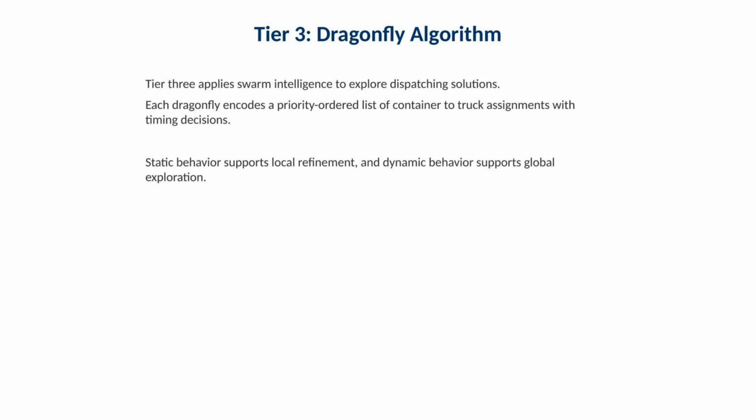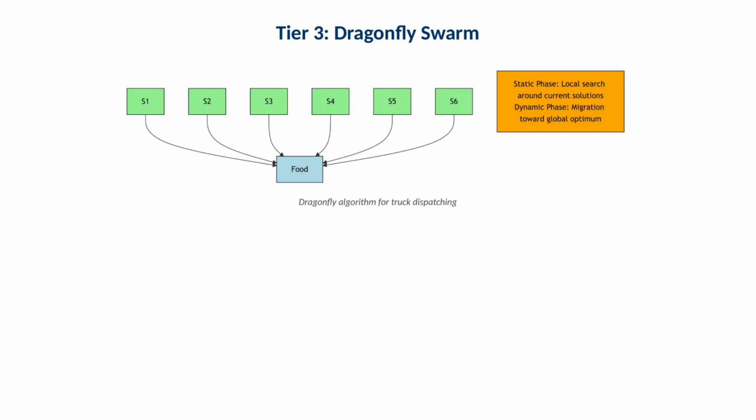Tier 3 uses swarm intelligence to explore dispatching solutions. Each Dragonfly encodes a priority-ordered list of container-to-truck assignments with timing decisions. Static behavior supports local refinement, and dynamic behavior supports global exploration. Operationally, this helps when the search space has many local optima, and simple greedy rules get stuck. This slide shows the Dragonfly swarm concept for truck dispatching. Operationally, think of it as a population of candidate dispatching policies that evolve over iterations, learning better sequencing and assignment